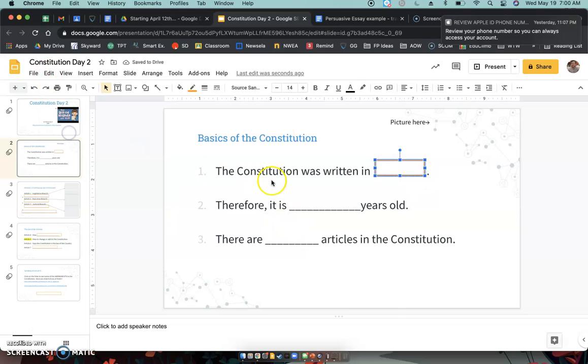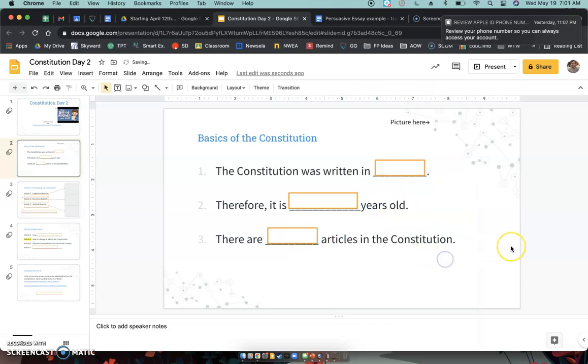All right, so the Constitution is incredibly important, not only because it's important for our history, it's also important because we use these exact same rules, this exact same document today to see how we run things in our country. Okay, so pretty crazy.